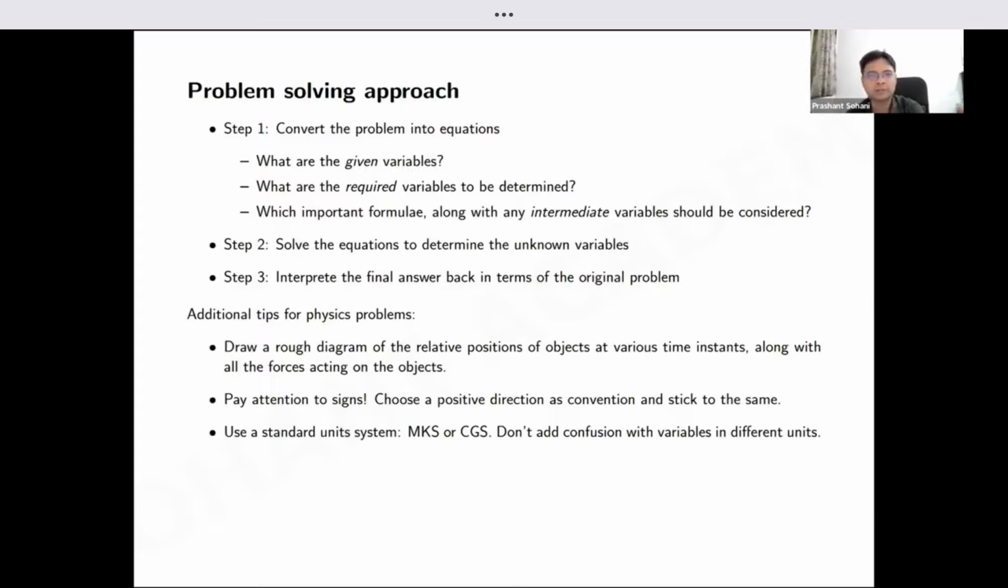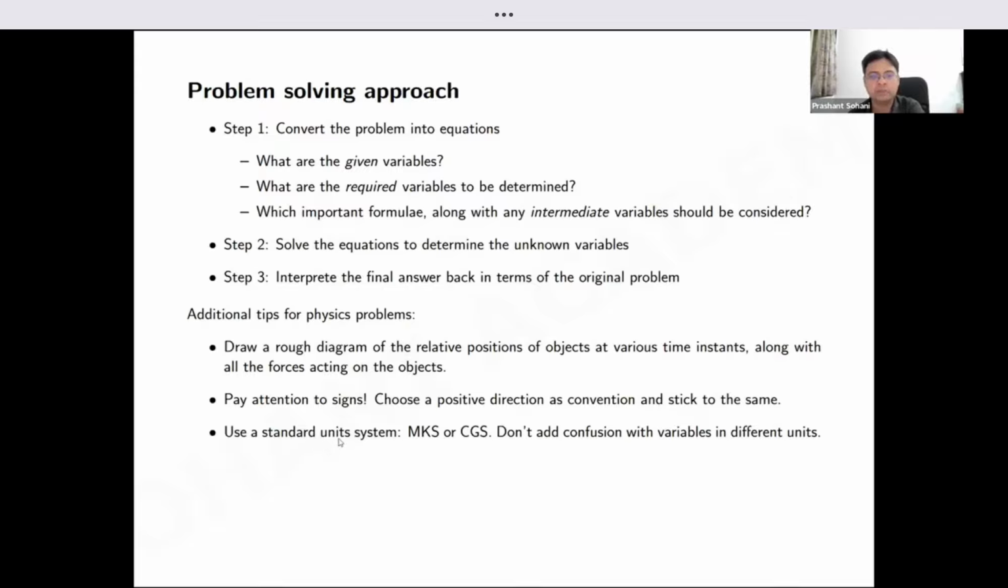So one thing is that it is always useful to draw a diagram of the objects given, like how they are positioned with respect to each other. If there is an object, is it falling towards the ground, away from the ground, or what are the forces acting on each object. There is a concept which you will study in 11th standard called the free body diagram. The idea is that you draw with arrows all the forces acting on each object, because once you know the sum total of all the forces, you can apply Newton's law, F equal to ma, and do all the calculations. Okay, so drawing a diagram is very important.